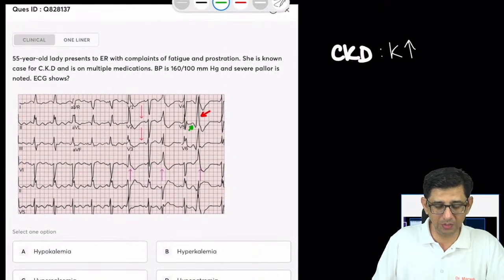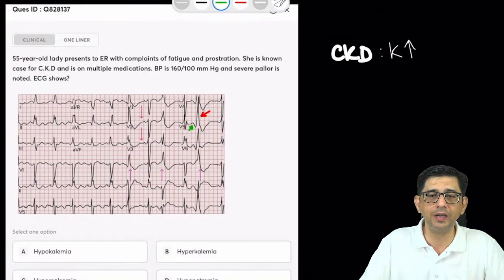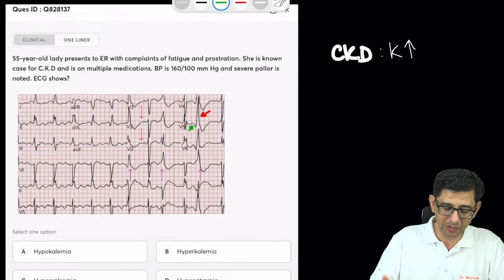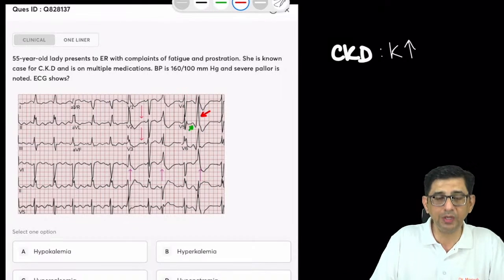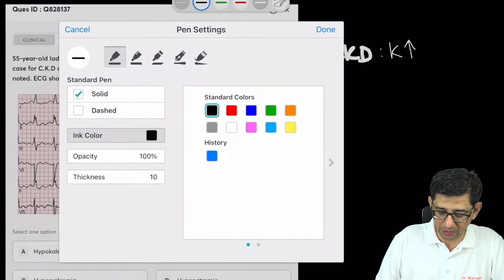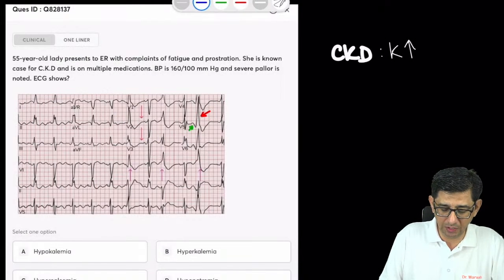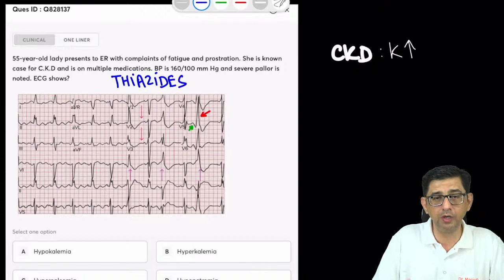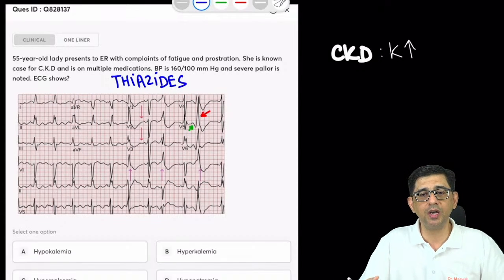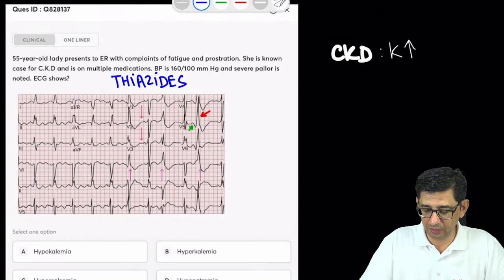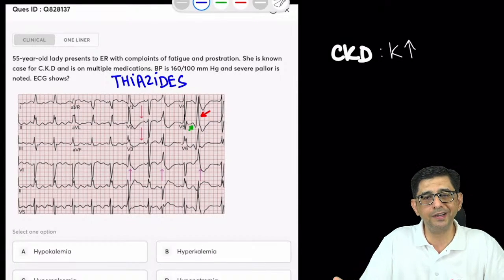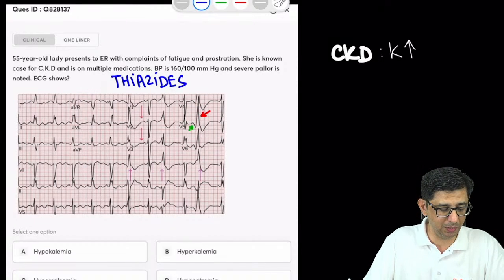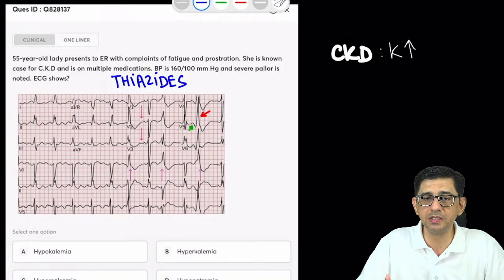You have to read the question very carefully, guys. And for those of you commenting that okay, it's the same, no guys, it's not the same. A CKD patient is on multiple medications. So what happens usually is that in patients who have CKD, you could be putting them on diuretics also, no? And when you put them on diuretics, there could be a possibility of hypokalemia also. So I want you to get sensitized to the fact that in a chronic kidney disease patient, there's bound to be hyperkalemia, but at the same time, thiazides could be given.